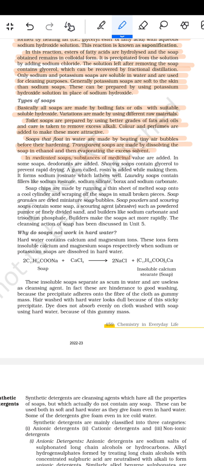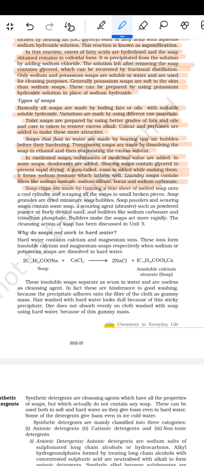In medicated soaps, substances of medicinal value are added. In some soaps, deodorants are added. Shaving soaps contain glycerol to prevent rapid drying. A gum called resin is added while making them. It forms sodium rosinate, which lathers well. Laundry soaps contain fillers like sodium rosinate, sodium silicate, borax and sodium carbonate.